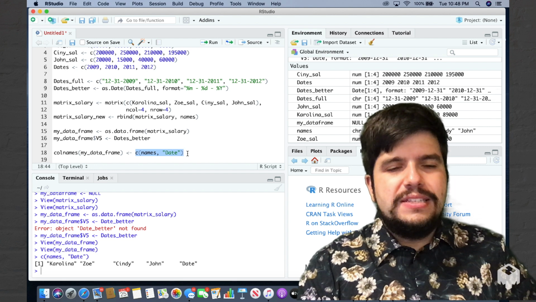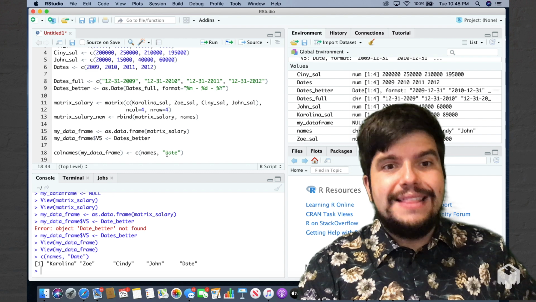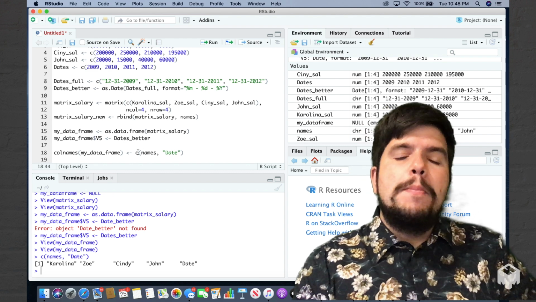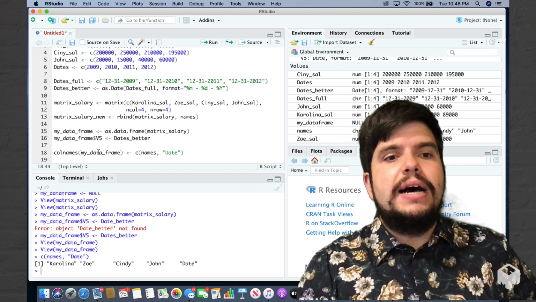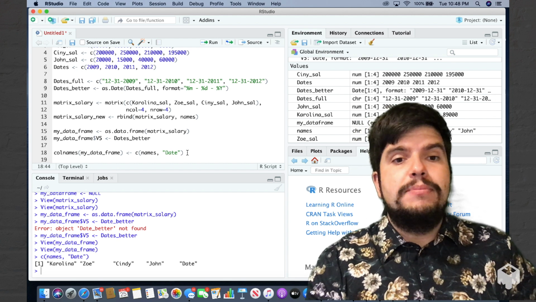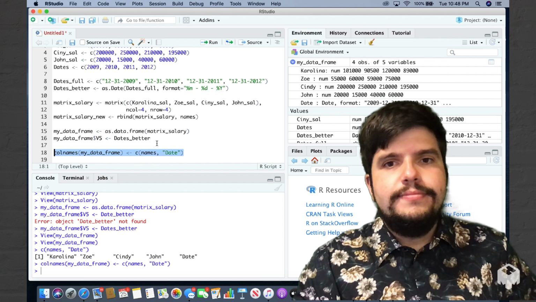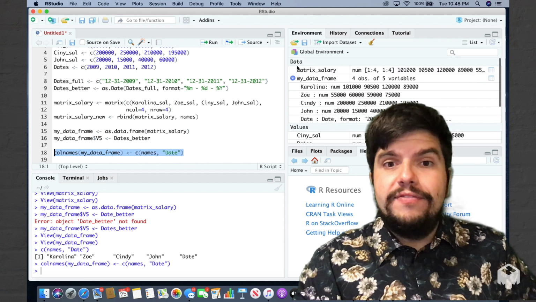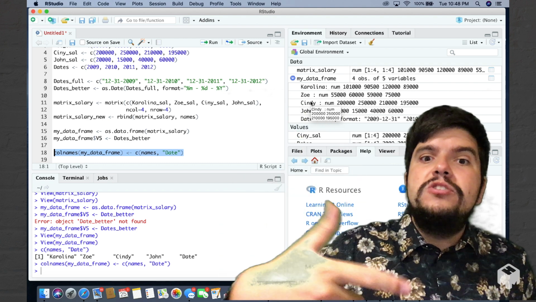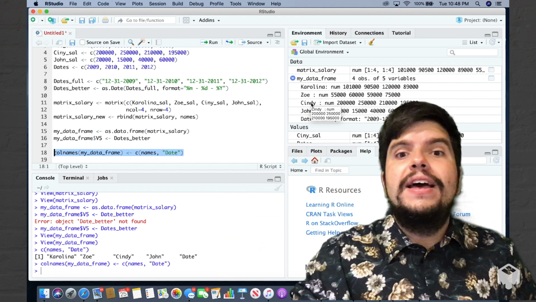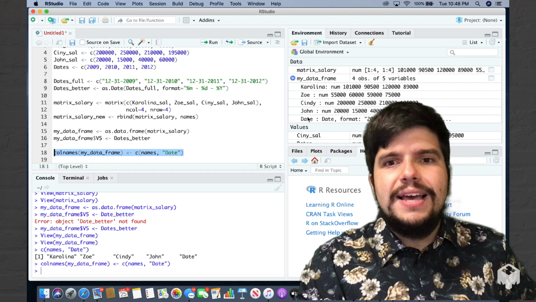So now if I take this new vector with all my roommates' names and the date and put this in colnames of my_data_frame, and I run this piece of code, what happened in my environment is the names of my variables, v1, v2, v3, v4, v5, were converted to the names of my roommates and the date.